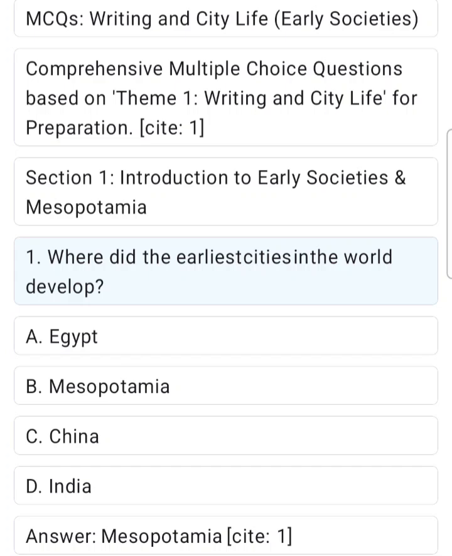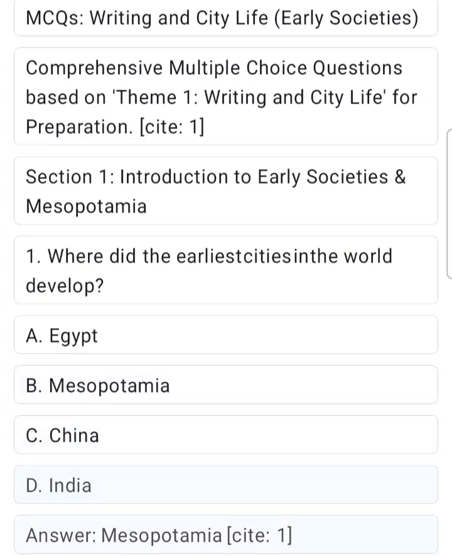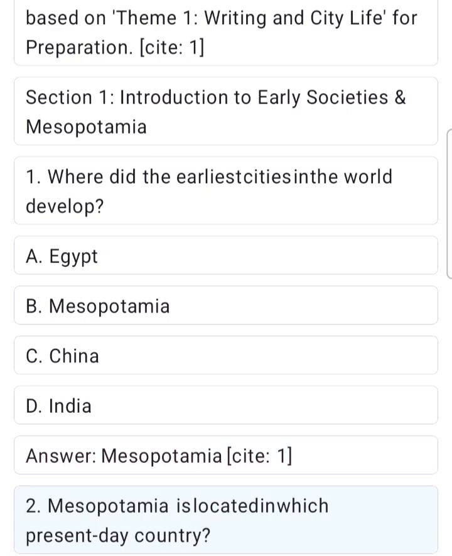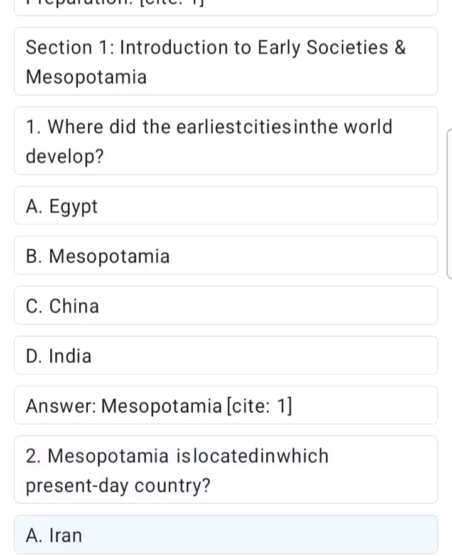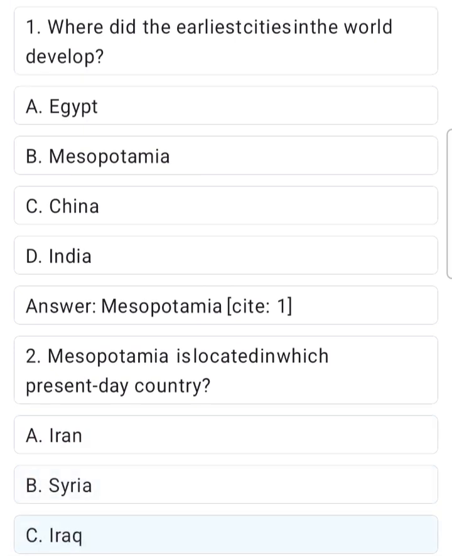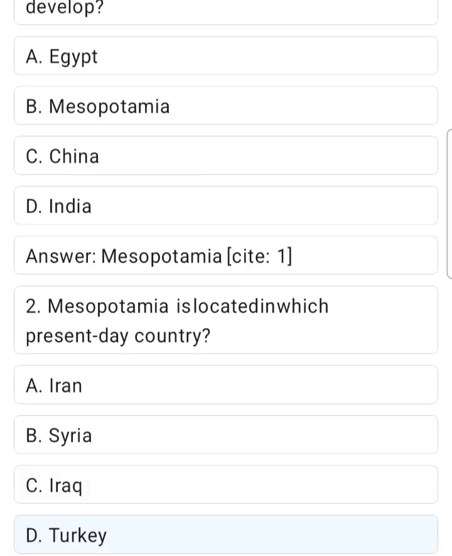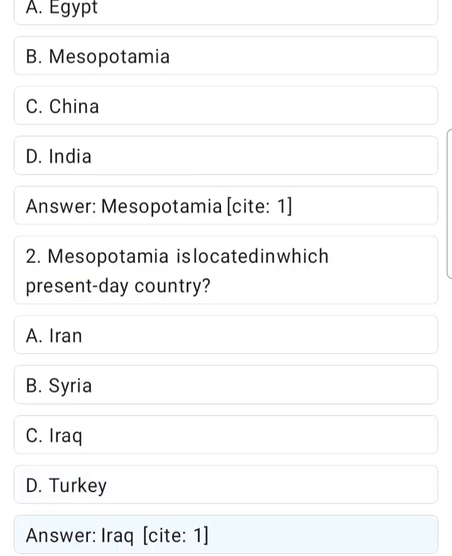1. Where did the earliest cities in the world develop? A. Egypt. B. Mesopotamia. C. China. D. India. Answer. Mesopotamia, Site 1. 2. Mesopotamia is located in which present-day country? A. Iran. B. Syria. C. Iraq. D. Turkey. Answer. Iraq, Site 1.